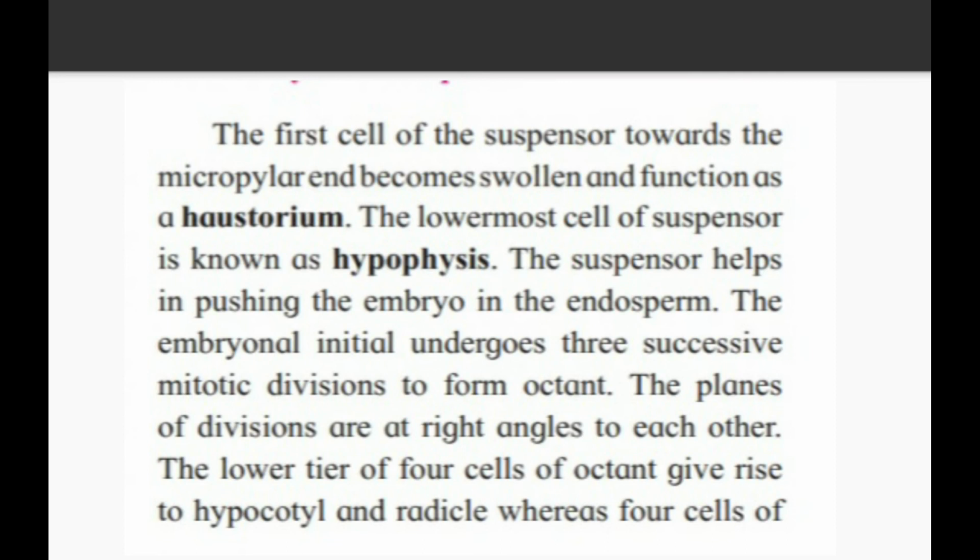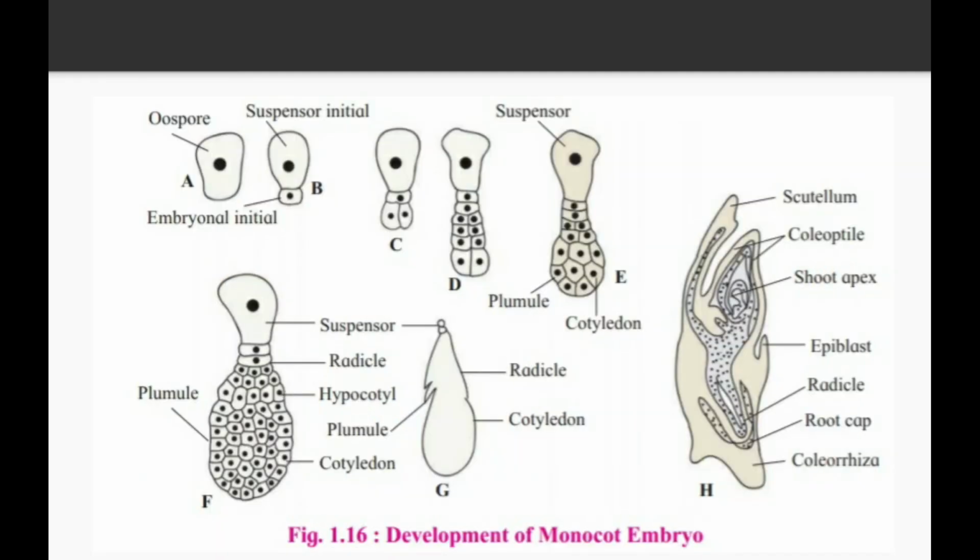The suspensor helps in pushing the embryo into the endosperm. The embryonal initial undergoes 3 successive mitotic divisions to form the octant. The planes of divisions are at right angles to each other. The lower tier of 4 cells of the octant gives rise to the hypocotyl and radicle, whereas the 4 cells of the upper tier form the plumule and 1 or 2 cotyledons. The hypophysis on further division gives rise to a part of the radicle and the root cap. See diagrams G and F. How the radicle, hypocotyl, plumule and cotyledons are formed, that we are going to study.